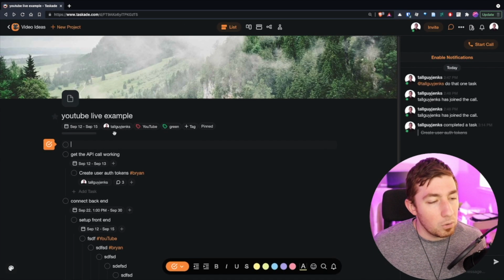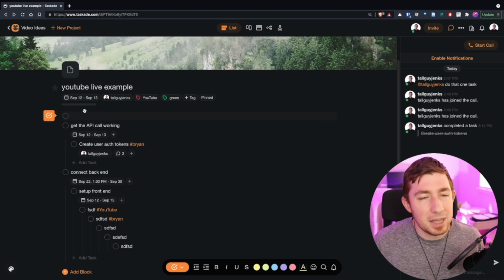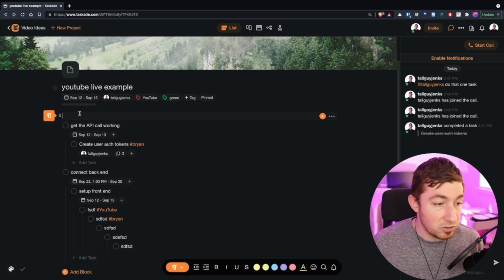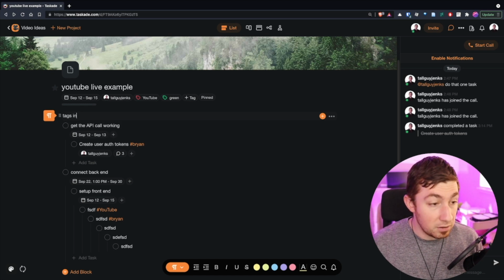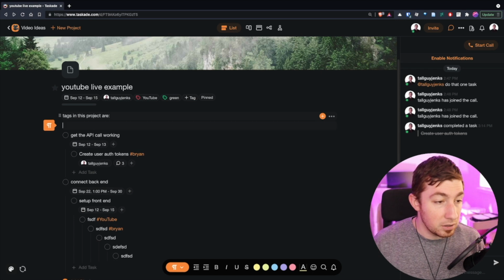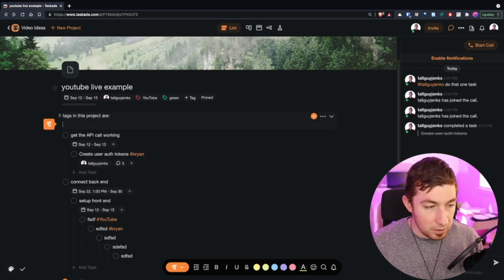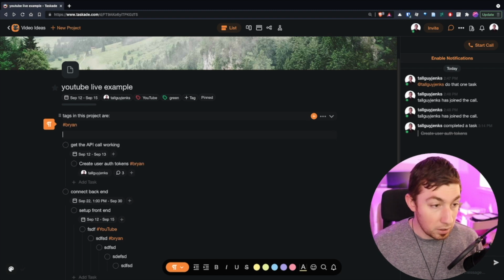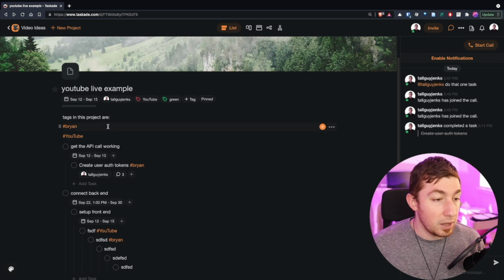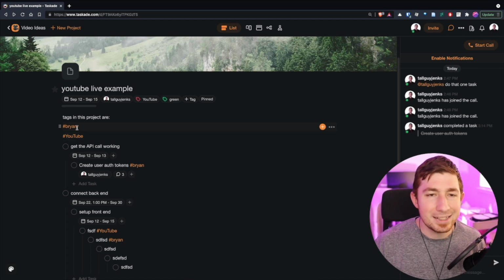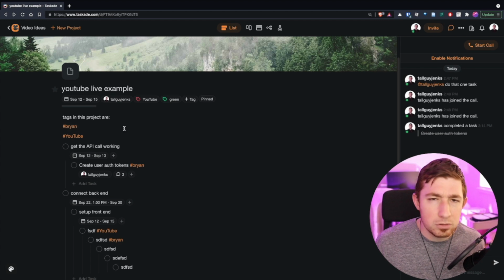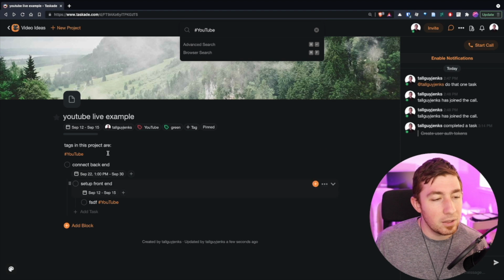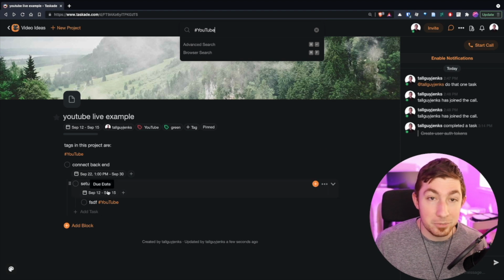In any case, what might be useful is to have an explanatory header up here. So let's say I want to change this to be a paragraph. It's just going to be some text. Tags in this project are, and what we're going to add in here is hashtag. Oh, it actually already tries to autocomplete for me. That's really useful. So now, here we go. We have tags. What happens when I click the tag? If I click YouTube, it filters the project down to the items that have YouTube on it.